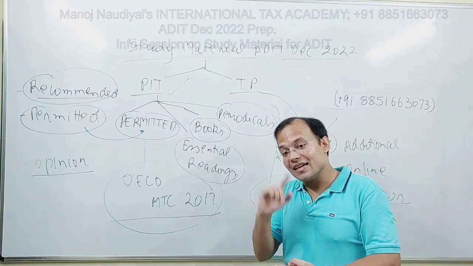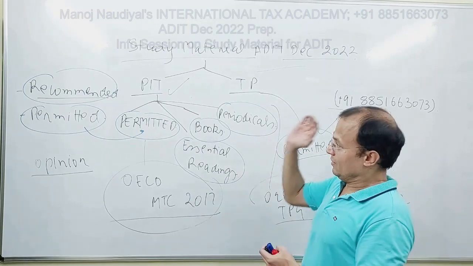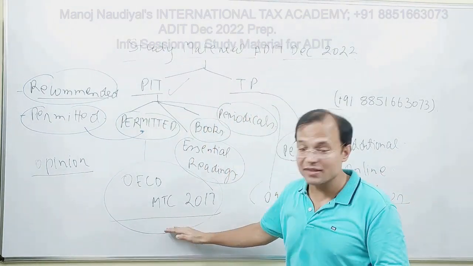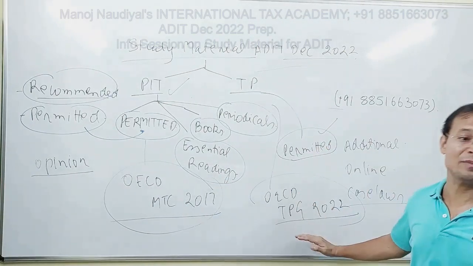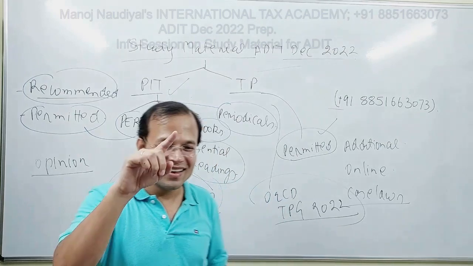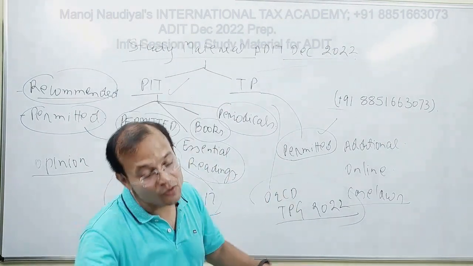In that case, again, the basic document for international taxation, that is the practice of tax treaties, is this MTC 2017, and for TP it is the TP guidelines. And because you would not have read these documents when you were preparing for ADIT, you will again face the problem.